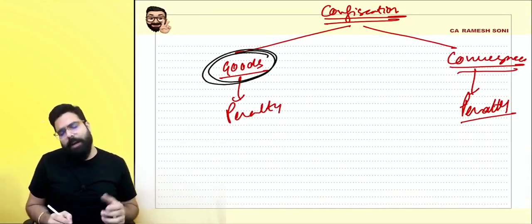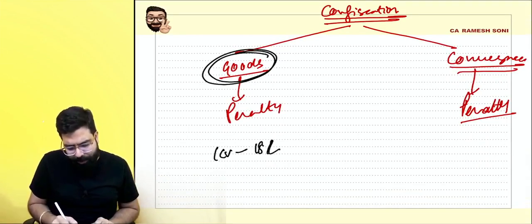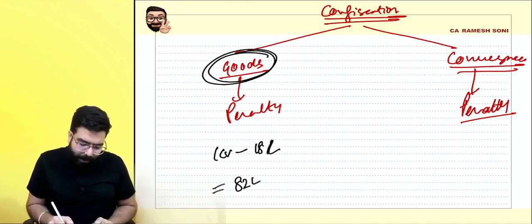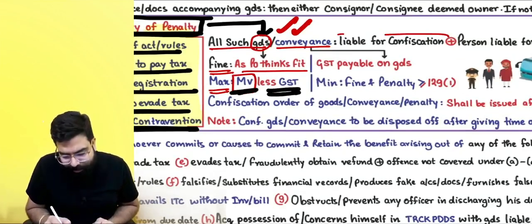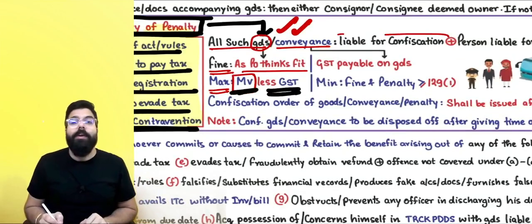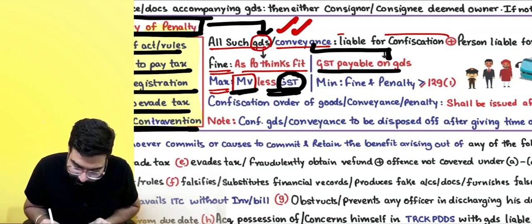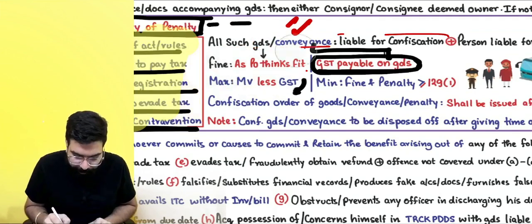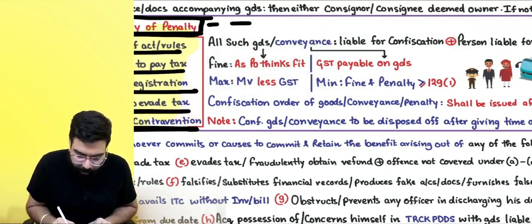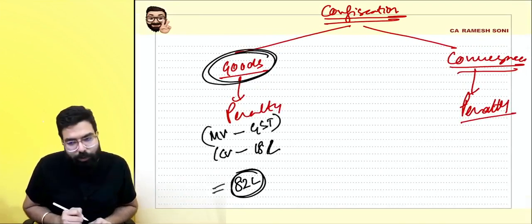He will tell Ramesh, the market price of the goods is 1 crore rupees minus GST on the goods is 18 lakh rupees. You do one thing, you pay us 82 lakh rupees, will release the goods. They are telling over here, market price less the GST. If you go ahead and pay, they will release your goods. Sir, what about the conveyance? Here they did not take GST, no? Just pay the GST. GST, if you pay, they will release your conveyance also. See everyone over here. For the goods, what is the amount I have to pay? For the goods, you have to pay market value less GST, which is payable on those goods.